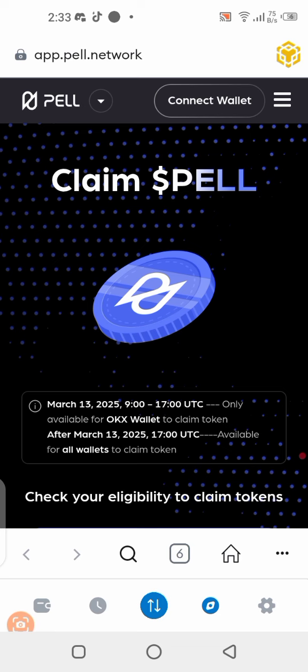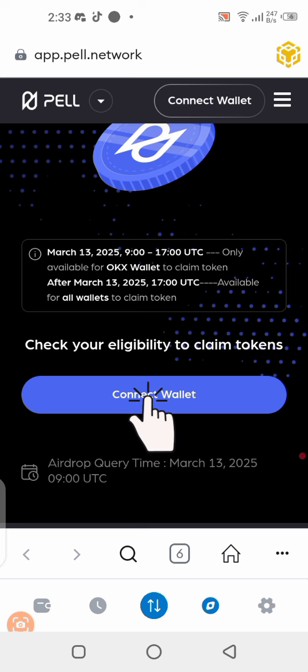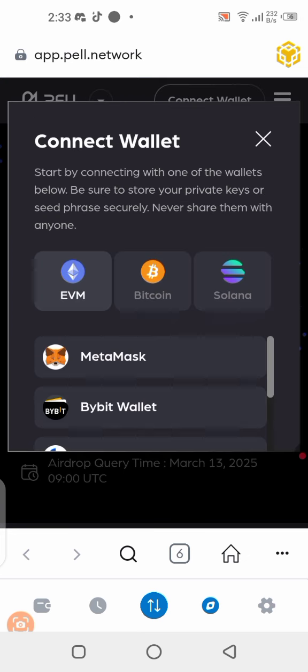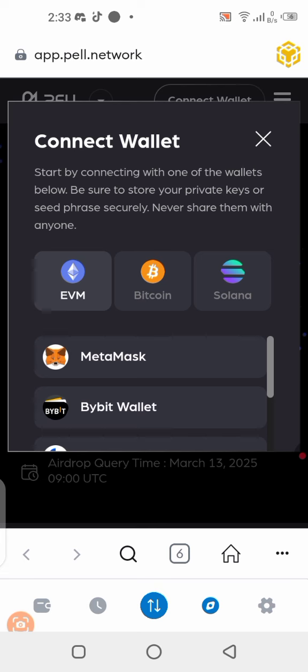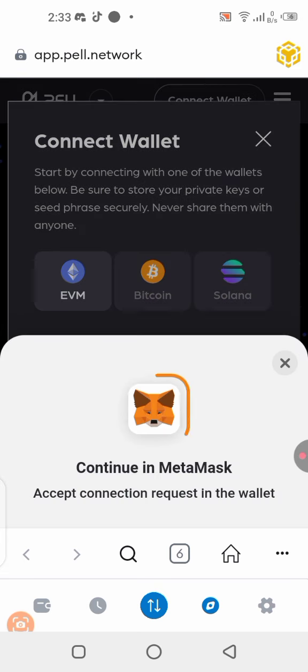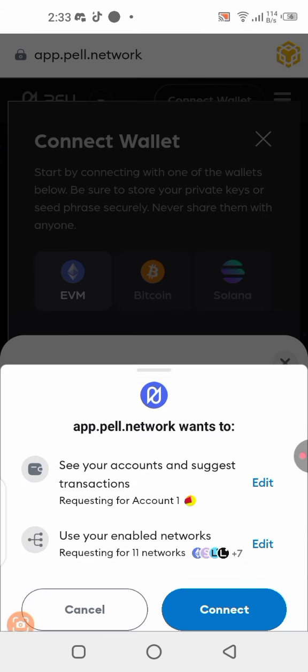Now good, once you get here, all you need to do is connect your wallet. I'm going to connect my wallet right here by clicking on the connect wallet button. You can leave your wallet on BSC. You can see my wallet's on the Binance blockchain right here, so leave it that way. I'm going to select my wallet. I'm using MetaMask, so I click on MetaMask right here. This is going to automatically initiate a contract signing for me. I'm going to sign this and accept this. All right, connect.